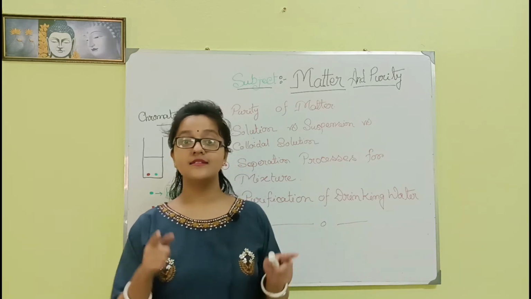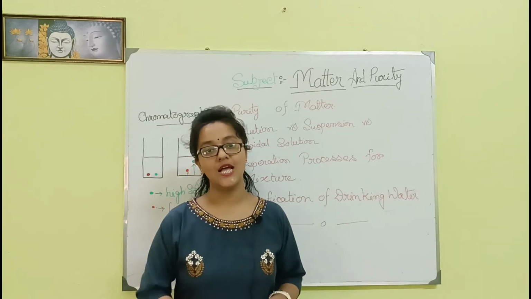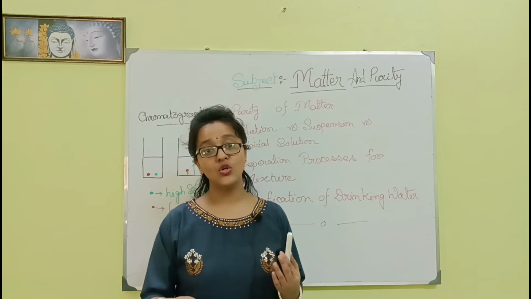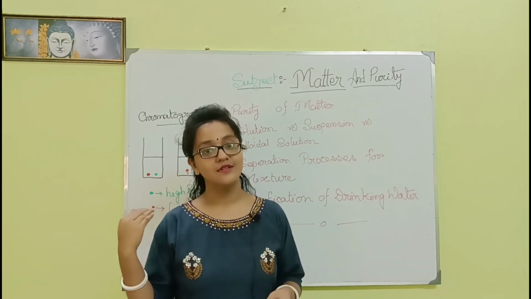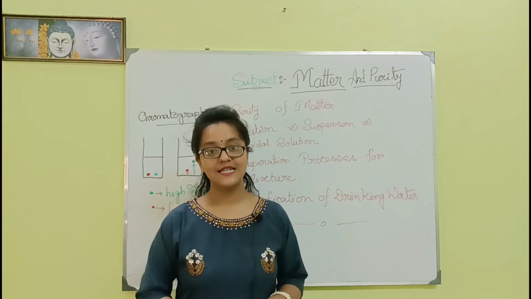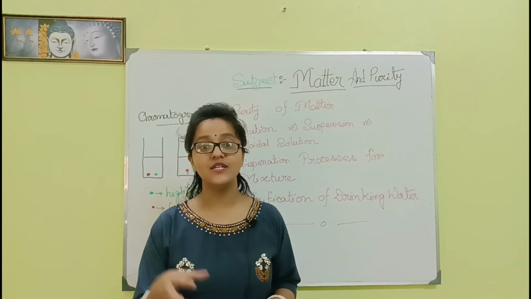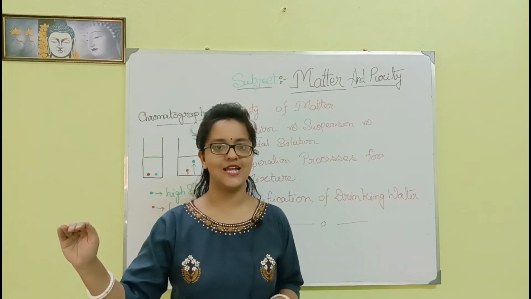There are two types of solutions. Number one is saturated solution, number two is unsaturated solution. The solution in which there is no increase in the amount of solute in the solvent is a saturated solution. There is the ultimate amount of solute in the solvent.